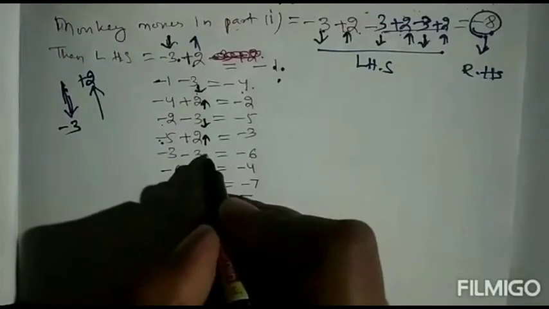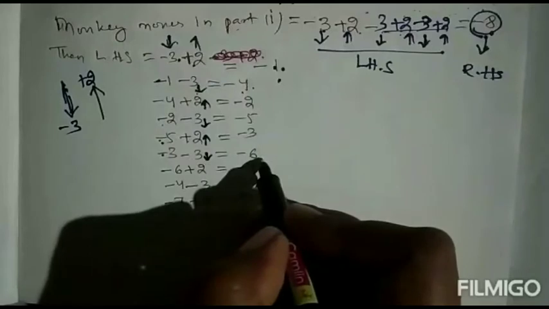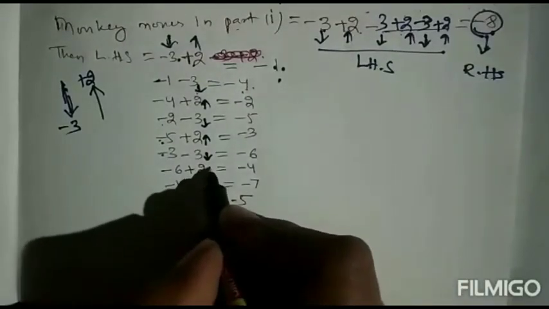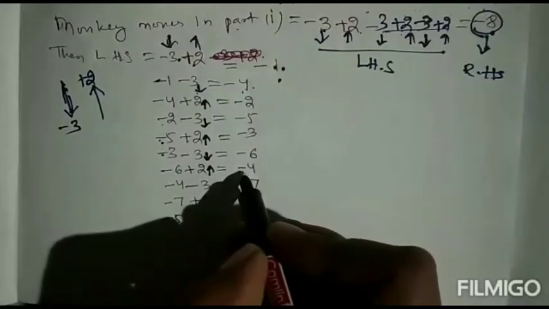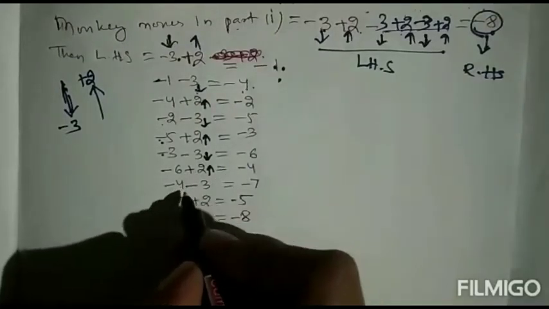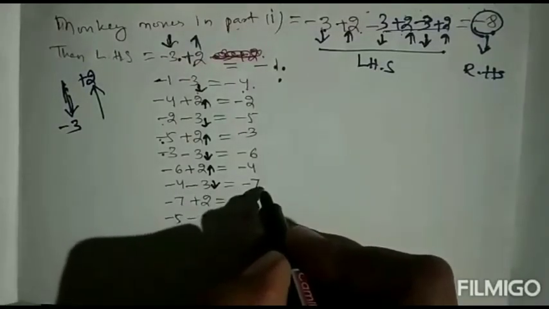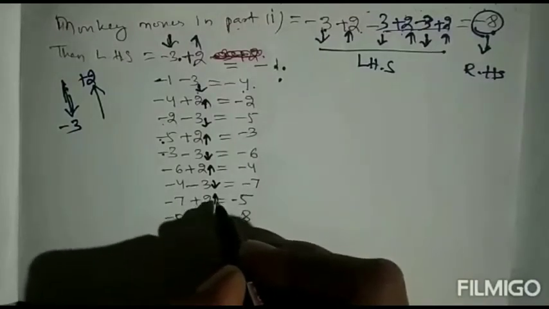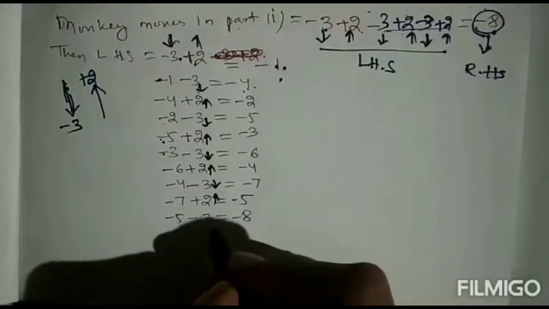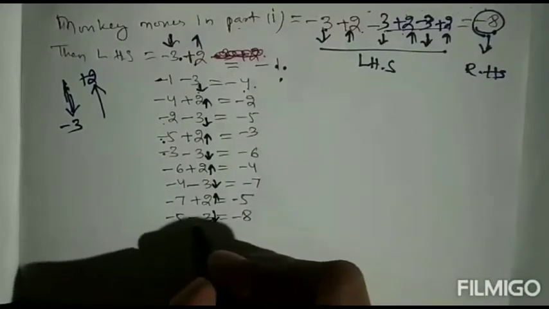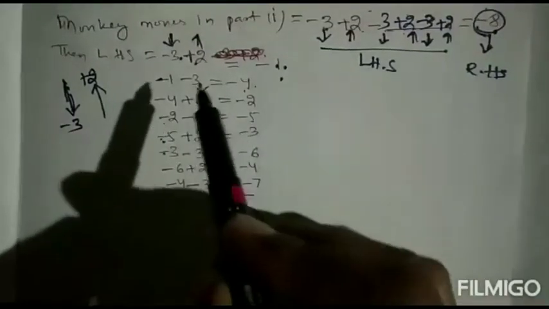Then it jumps down, -3 -3 equal to -6. Then jumps up, -6 +2 equal to -4. Then again jump down, -4 -3 equal to -7. Then again jump up, -7 +2 equal to -5. Then again jumps down, -5 -3 equal to -8. Here we get, so how many -3?